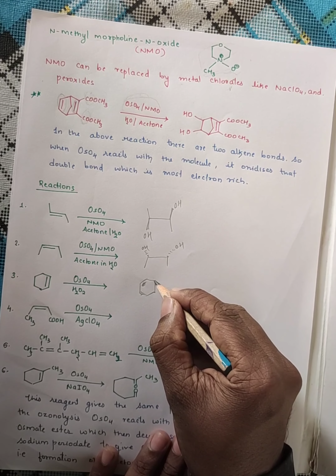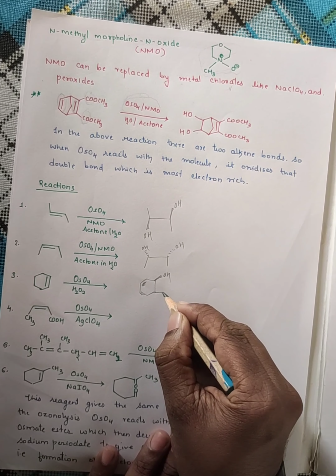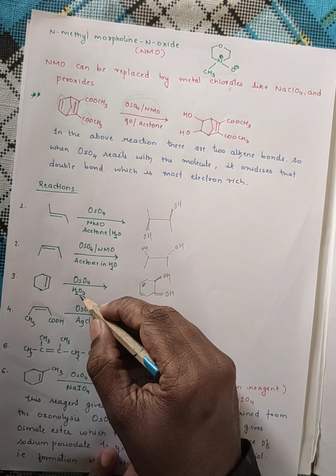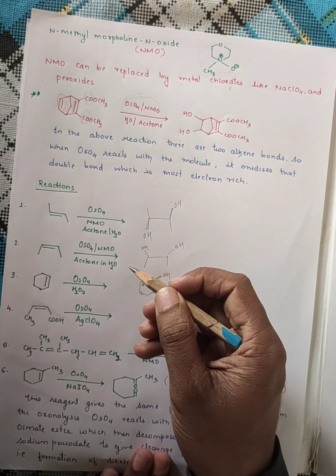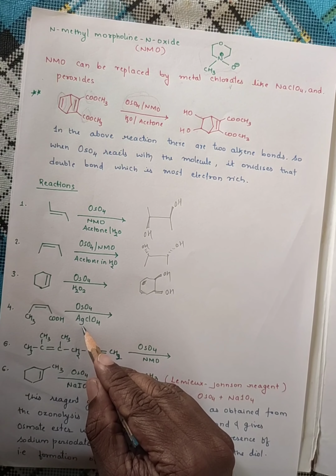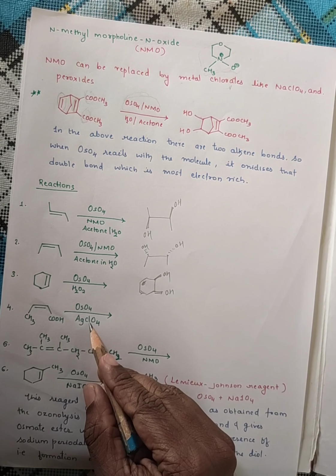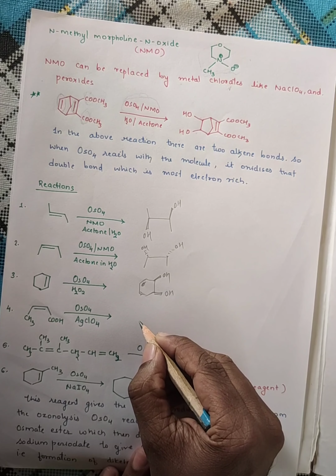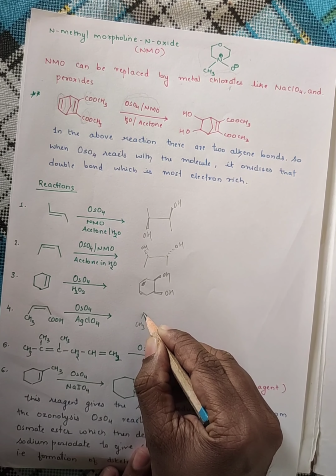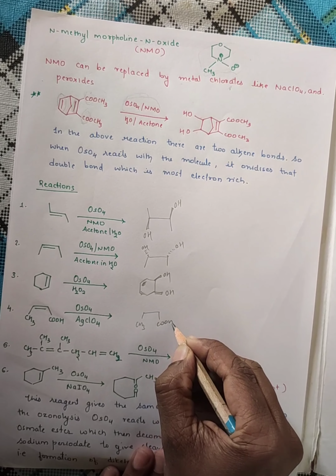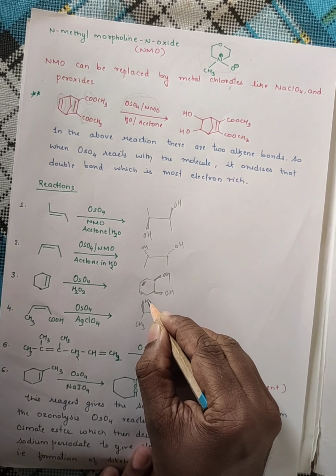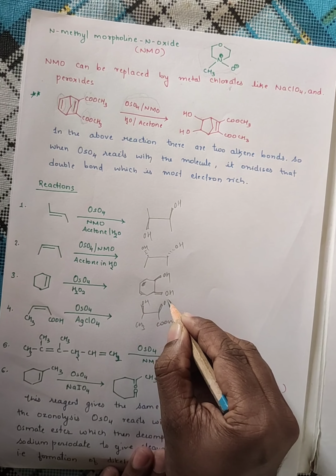So don't get confused when I give H2O2 or NMO. Anything you can use, or any metal chlorates you can use. Here I have used silver chlorate. CH3 COOH. Towards the viewer only we'll write, better, any one side.